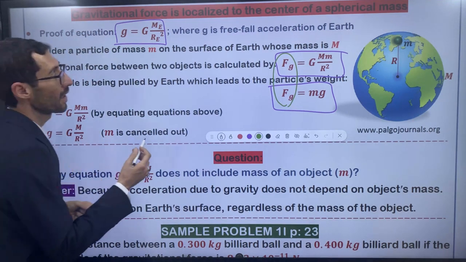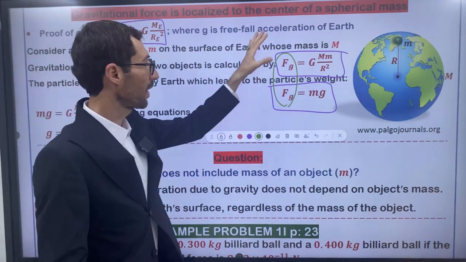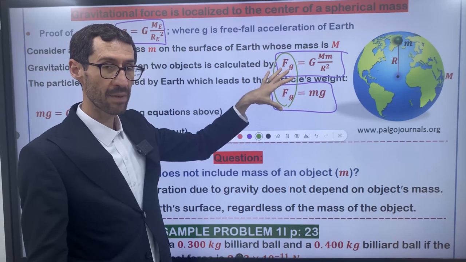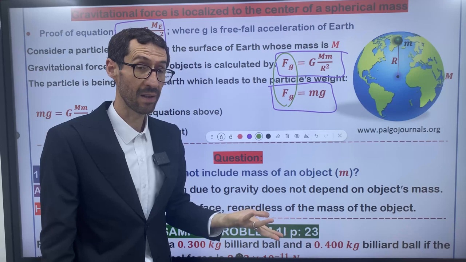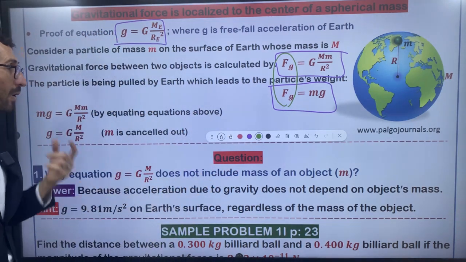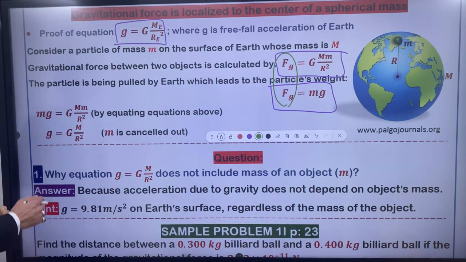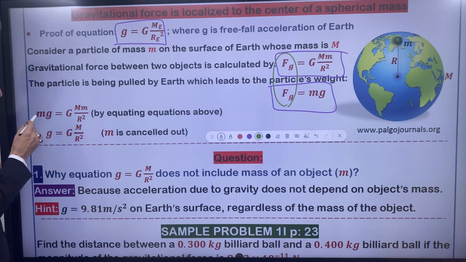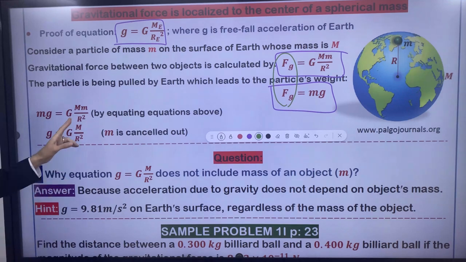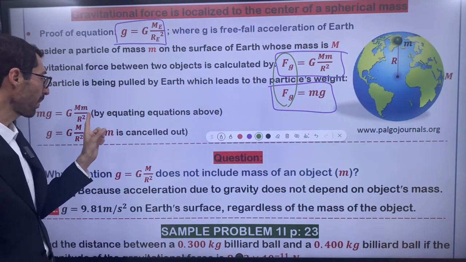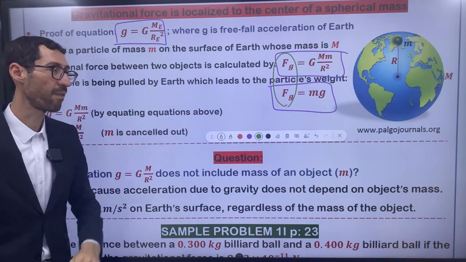That's why in physics, if the left parts of two equations correspond to one another, you can equate the right parts as well. It's accepted in physics. So mg is equal to capital G, capital M, small m divided by r squared. I wrote this note for you by equating the equations above.